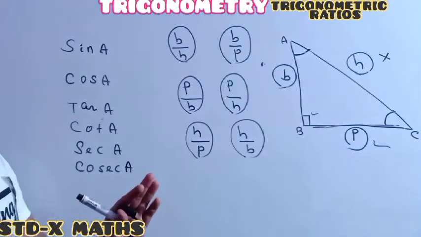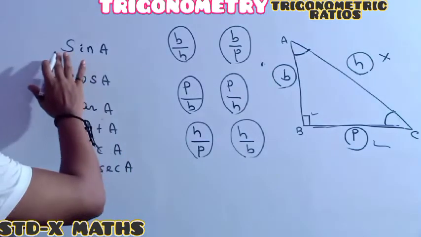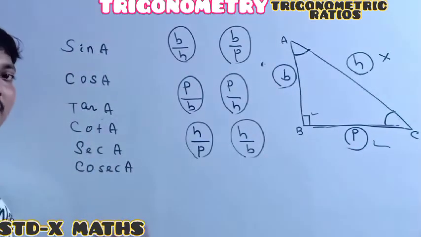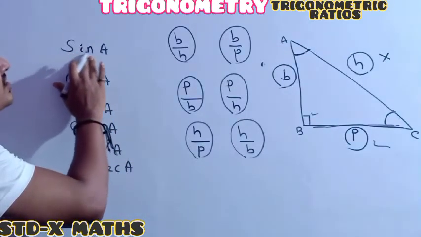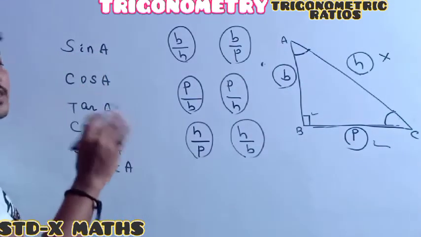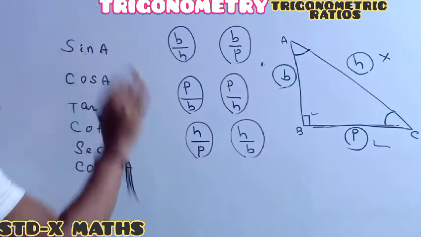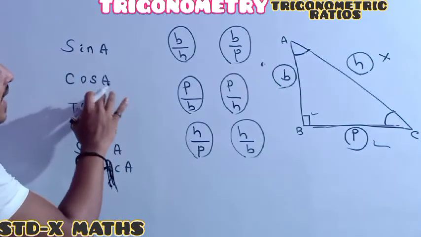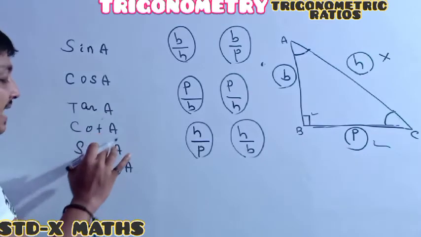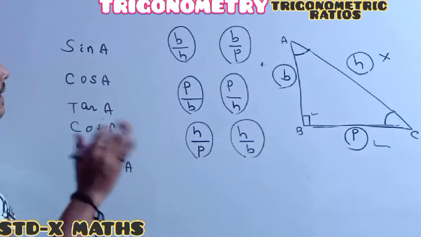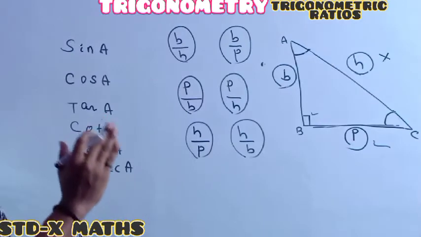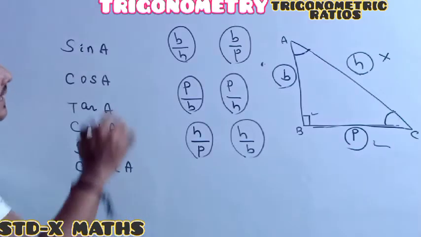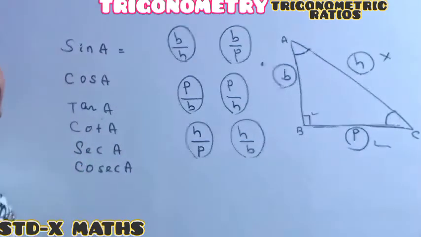Perfectly understood? So here, sin A means sine of angle A. It does not mean that sine is multiplied with A. It means sine is just like one of the operators, going to operate on A. Cos is another operator, tan is another operator, cot is another, sec is another, and cosec is another. Only remember, all the trigonometric ratios are operators, whenever they operate on A, they give its ratio.